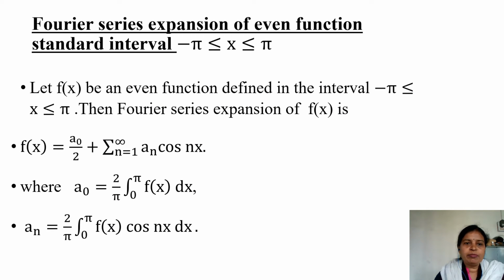Again, I am explaining the same thing in the interval minus pi to pi. Always check whether the function is even or odd. If it is an even function, bn becomes 0 and your Fourier series can also be called a cosine series because it has all terms of cos in it, no sine term will be there in it. Therefore, when you expand this, it is also called a cosine series.